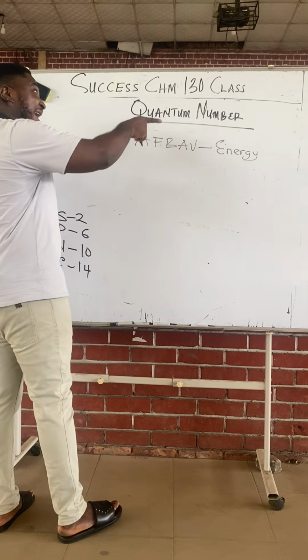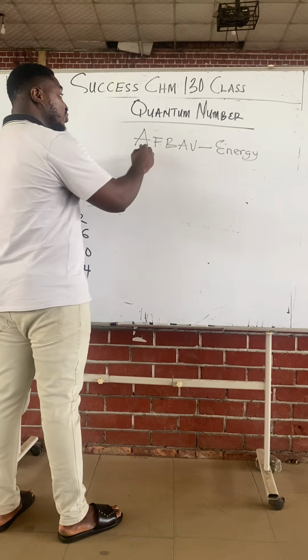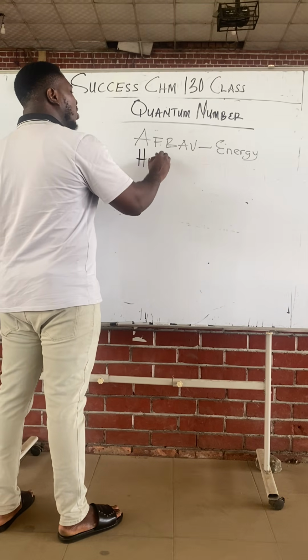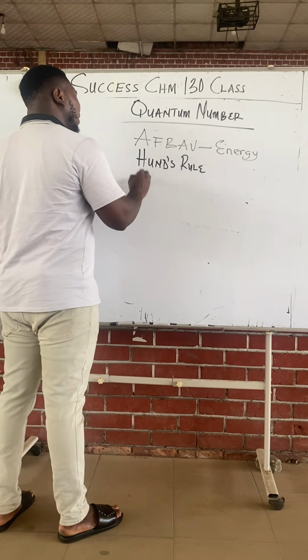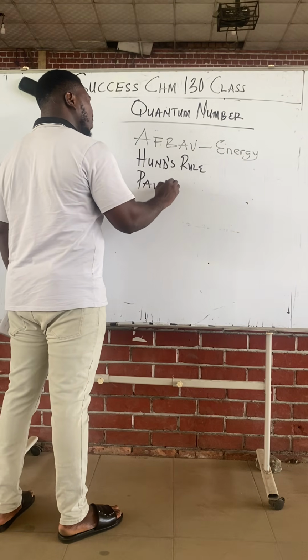Because there are actually 3 rules that guide us in quantum numbers: Aufbau's rule, Hund's rule of maximum multiplicity, and Pauli's exclusion principle.